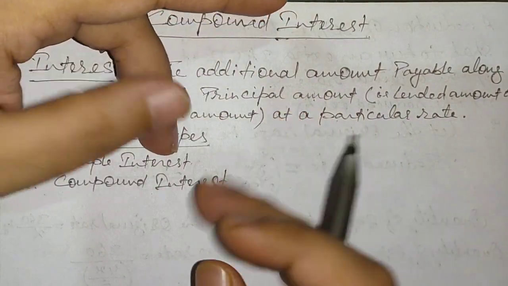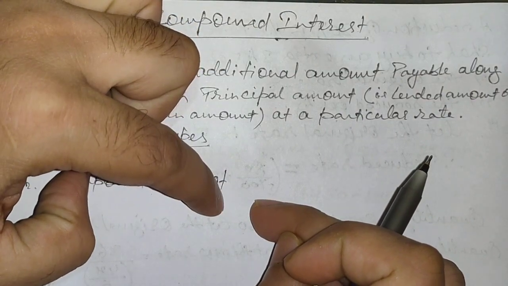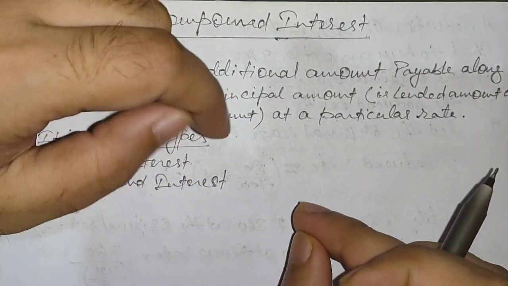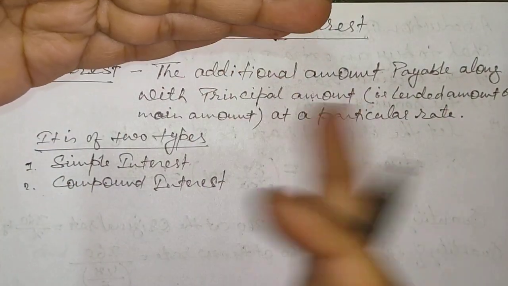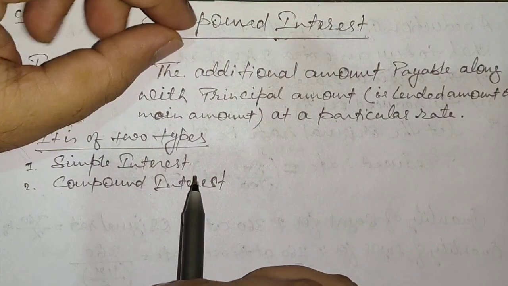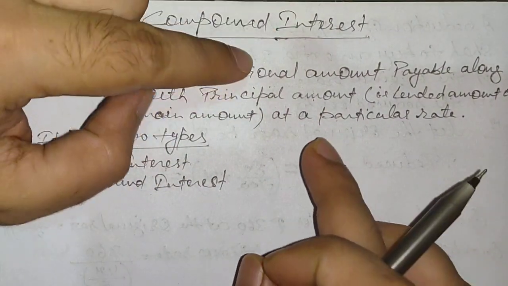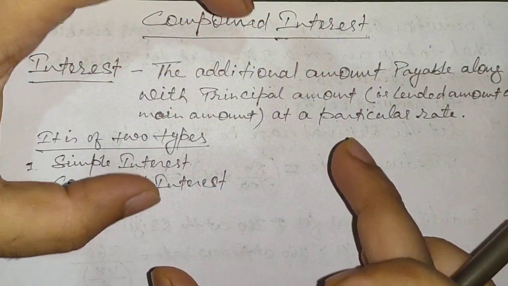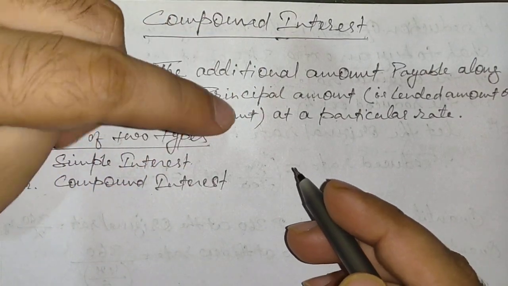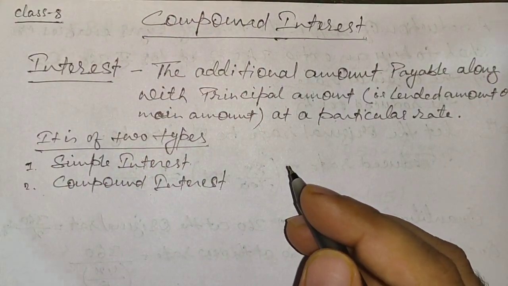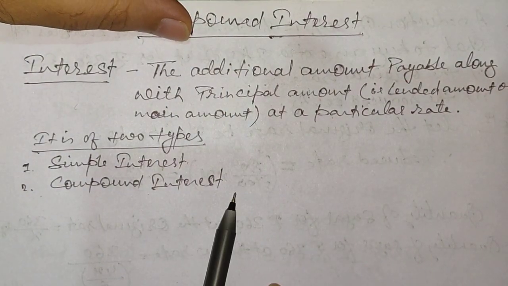Like for the first year I1, it is going to be different. For the second year I2, it is also going to be different in compound interest. For the third year I3, it is also going to be different, and so on, consecutively it will change its value. But in simple interest we always get the same interest. Like for 1 year, if the total amount is 100 and 10% interest is charged, we always get 10 rupees only. But in compound interest this will not happen. So this is a simple introduction to compound interest which I discussed with you.